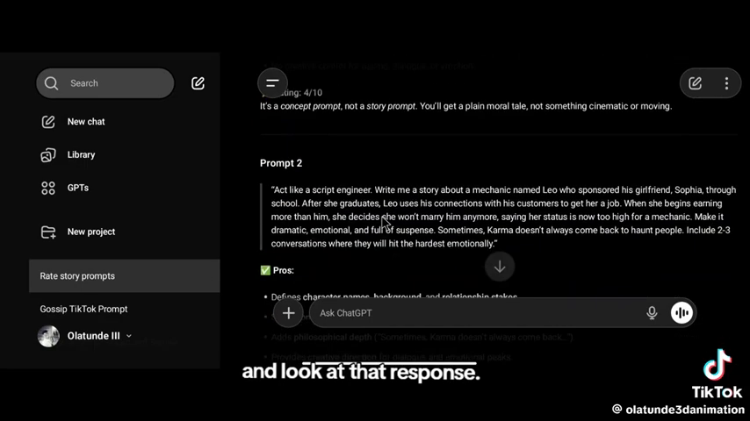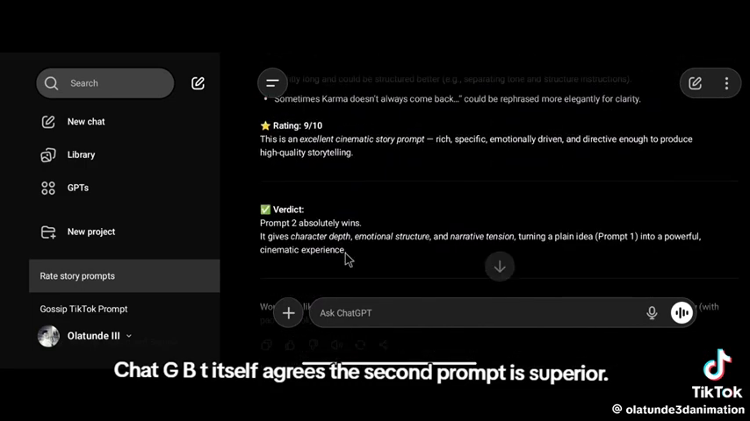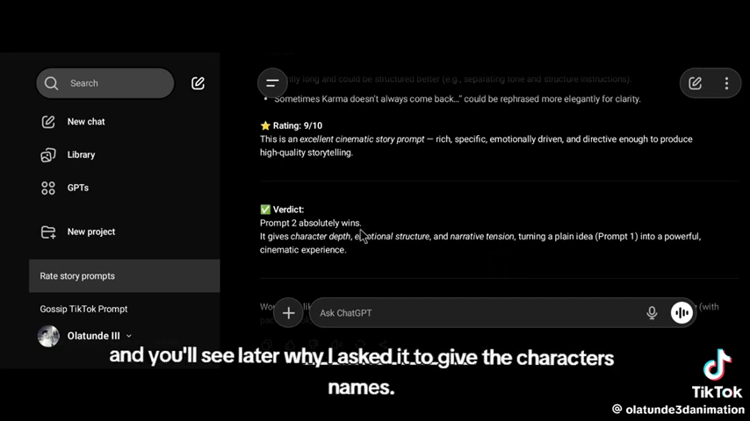And look at that response. ChatGPT itself agrees the second prompt is superior. It's always best to predefine your story. And you'll see later why I asked it to give the characters names.